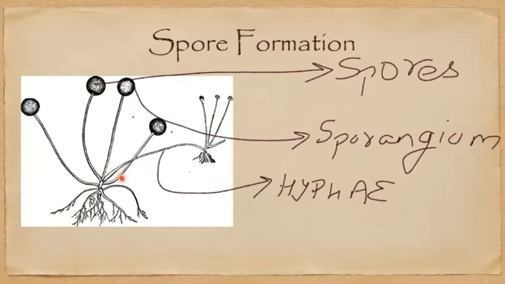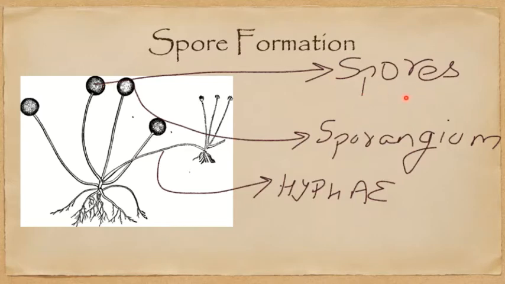Now this hyphae is the horizontally growing structure of the fungus. When it starts to reproduce asexually, vertical stalks are produced. At the tip of these stalks are round structures known as sporangium. These sporangia are blue-green in color till the time they are immature, and once they are mature, they begin to dry and turn black in color. Inside this sporangium is a mass of spores. Sometimes thousands of spores are present in one sporangium. Once it matures, becomes black or dark brown in color, it dries up and bursts, releasing the spores.